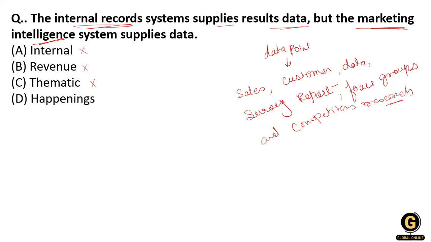So this is marketing intelligence. Here you see the sales, customers, data, survey reports, focus groups, and the competitive research. And it is considered market intelligence.